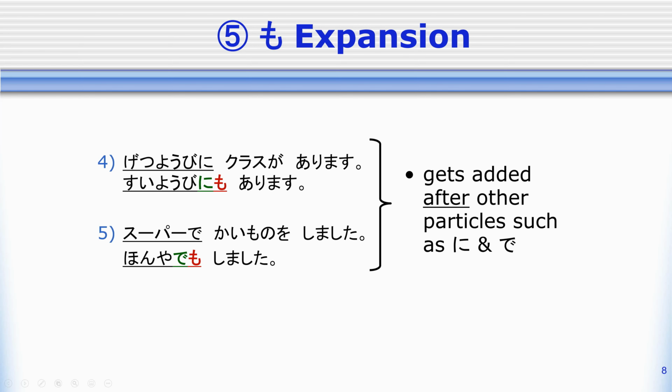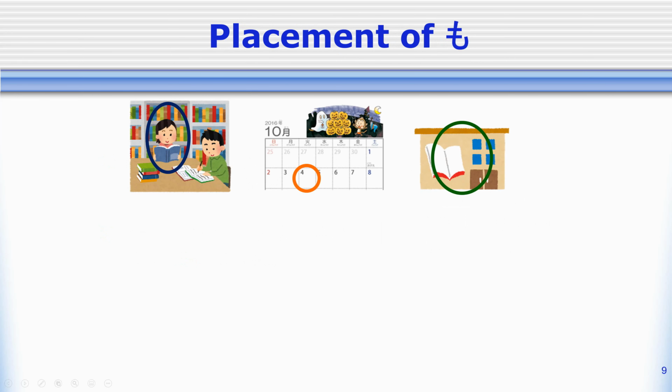So 月曜日にクラスがあります。水曜日にもあります。スーパーで買い物をしました。本屋でもしました。So I have class on Monday. And I also have it on Wednesday. I did shopping at the supermarket. I also did it at the bookstore. So, ni mo and de mo.